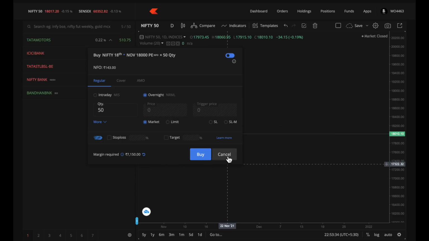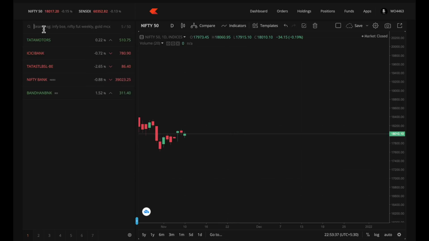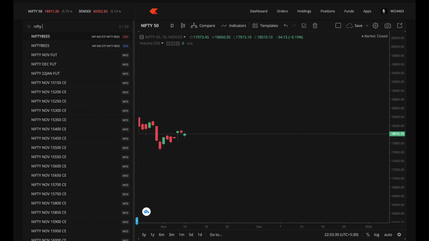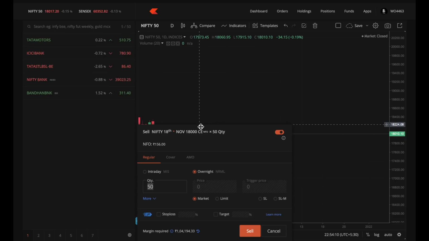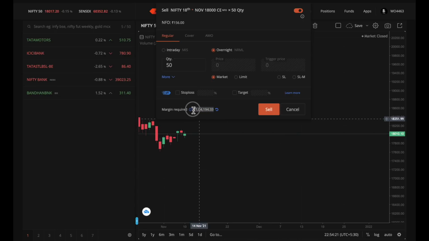But if I am an option seller, what will happen? Let us see. Again, let me search for Nifty 18,000, 18th expiry, call option. I have to sell if I am an option seller. If I click on selling a call option, the margin that I need is 1,04,000 rupees just to trade with one lot of Nifty.